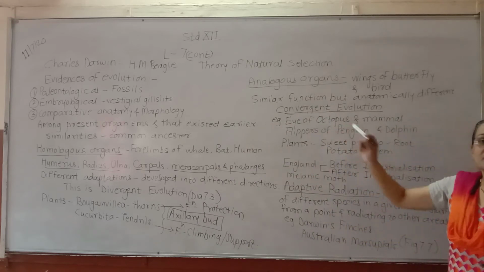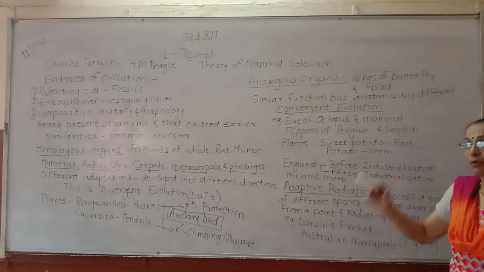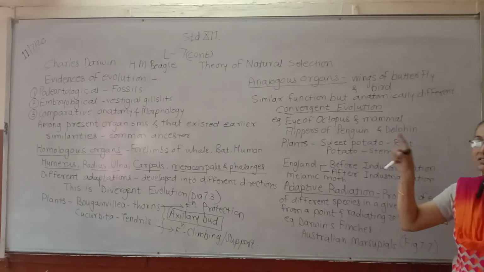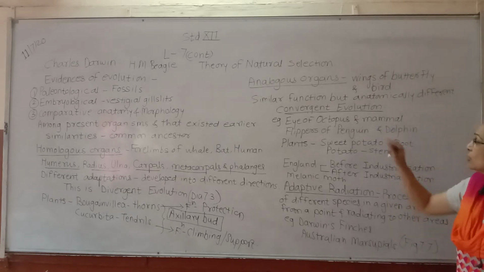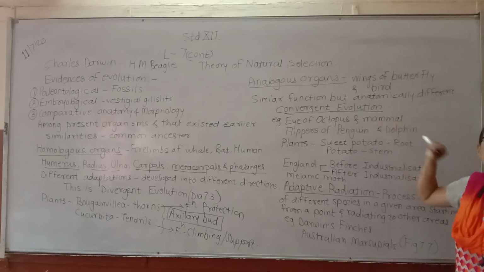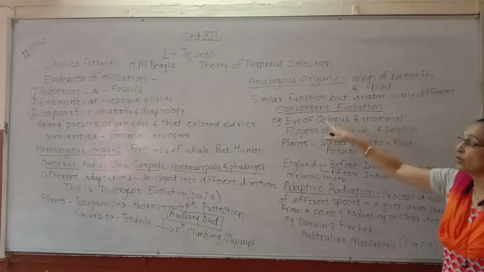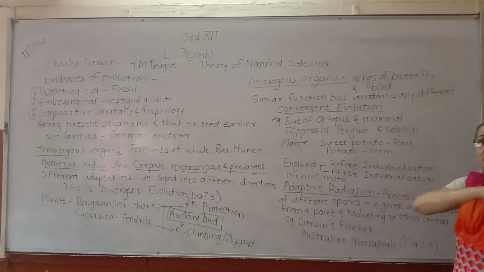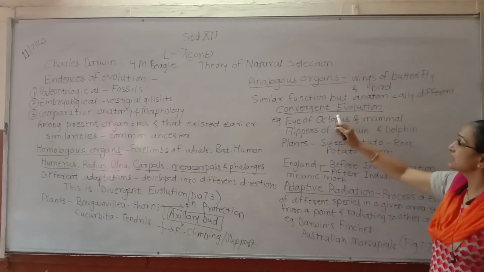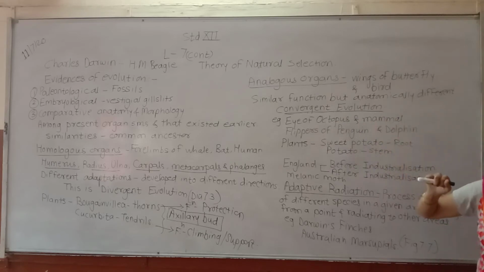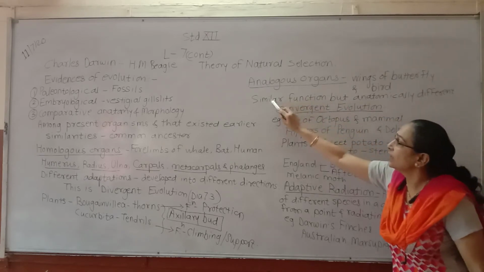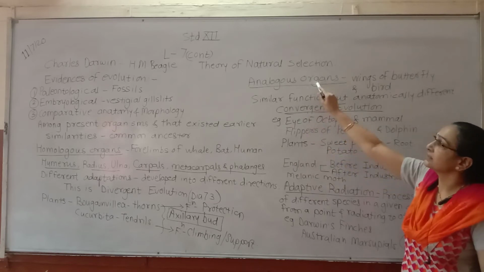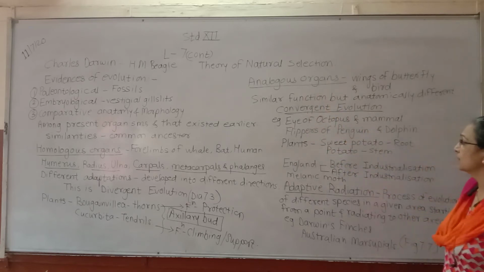The octopus eye does not have a cornea. Our lens changes according to focusing on a distant object or a nearer object. The size of the eye lens changes. That cannot happen in the case of the octopus. So there are certain basic anatomical differences in the eye of the octopus and the mammal, but as they are doing the same function, this is considered an example of analogous organs.